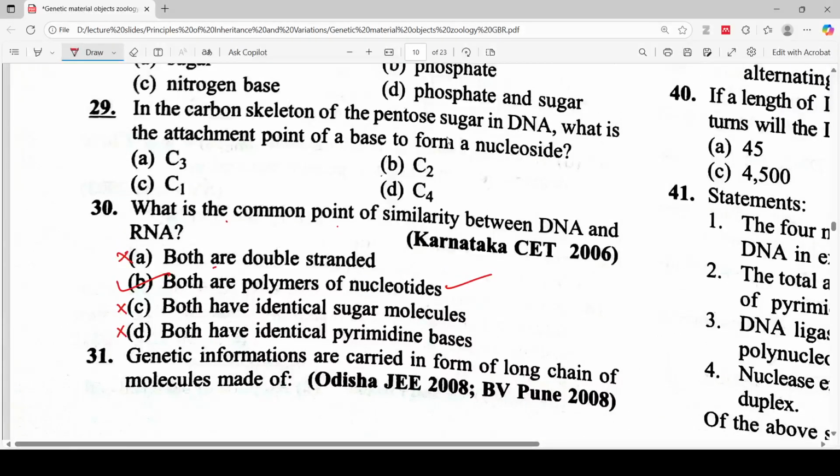In the carbon skeleton of pentose sugar in DNA, what is the attachment point of a base to form a nucleoside? The correct answer for this question will be option C. To carbon number 1, C1, the nitrogenous bases like adenine, guanine, cytosine, thymine are attached. So the C1. Let's move to the next question.